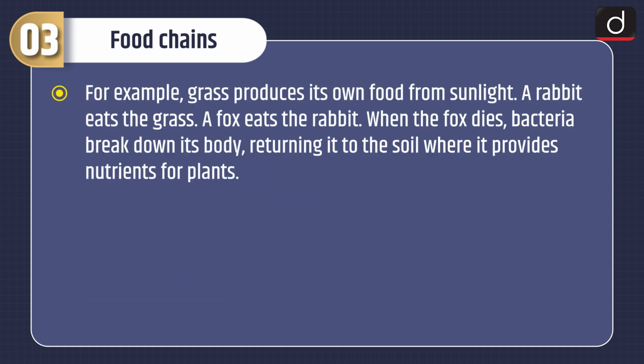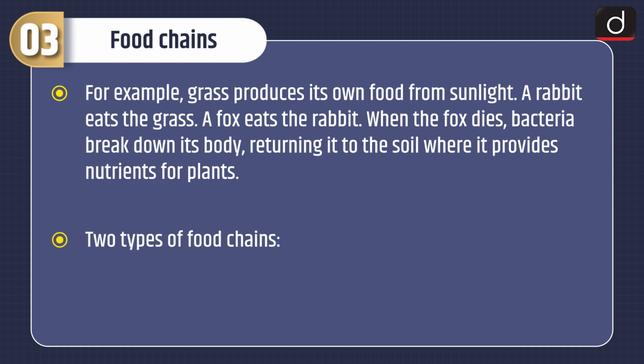For example, grass produces its own food from sunlight. A rabbit eats the grass, a fox eats the rabbit, and when the fox dies, bacteria break down its body, returning it to the soil where it provides nutrients for plants.